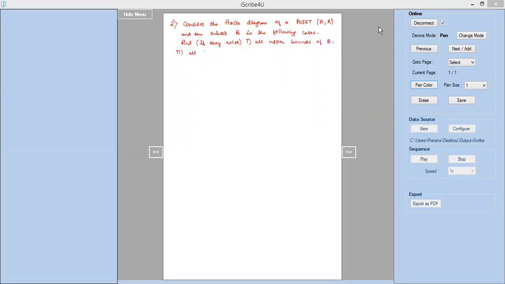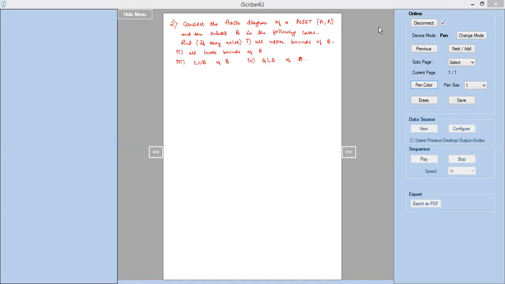Secondly, all lower bounds of the subset B. Then third one, LUB of B, and fourth one, GLB of B. So what are these LUB and GLB? Least upper bound and the greatest lower bound of the subset B.